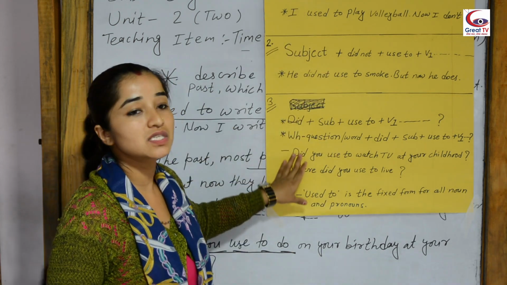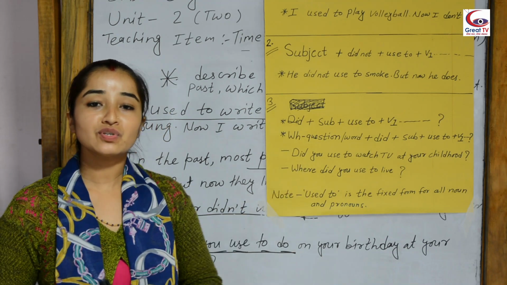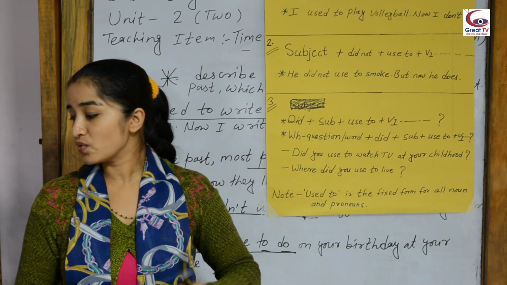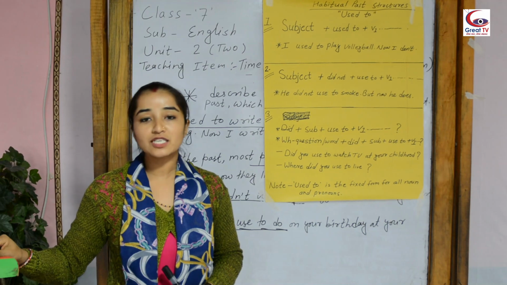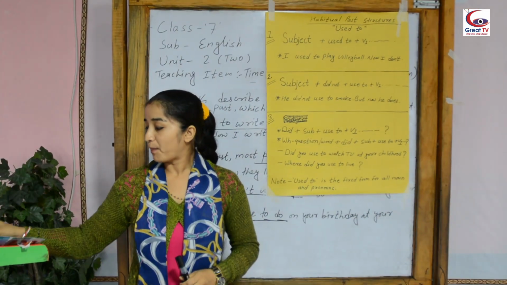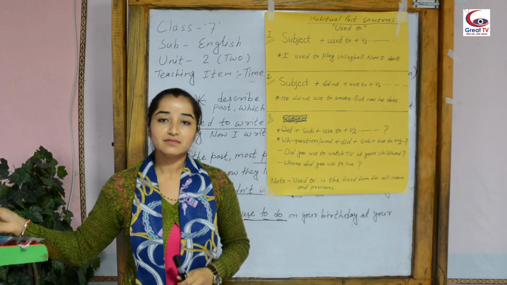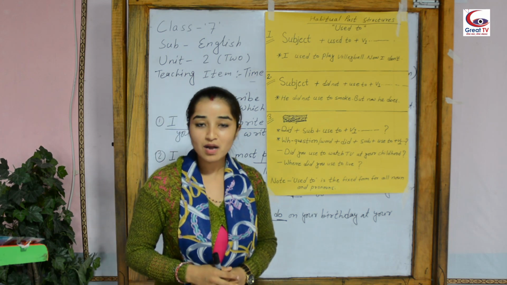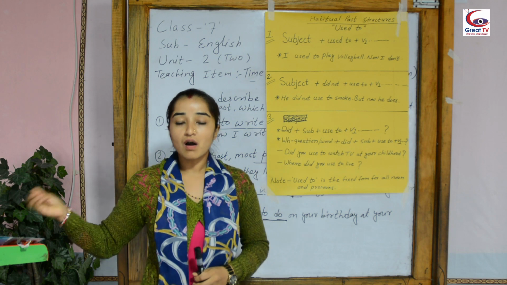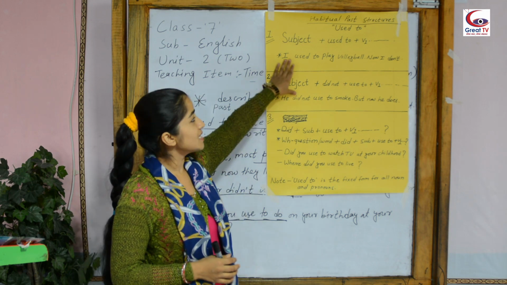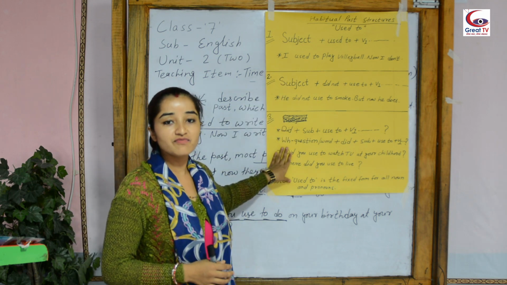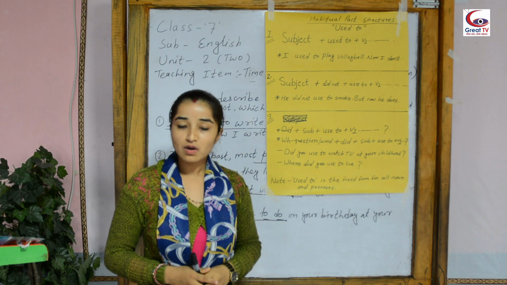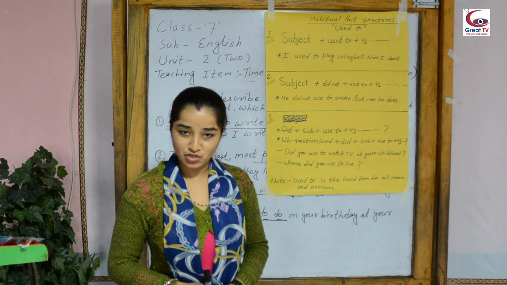Okay, I hope you got some idea to form the sentence or to express your habitual past action with all these structures. Now, I want to give you some homework, and it is from your English book of class 7, page number 19 and 20. See page number 19 and 20 of your book and try to do all the homework of your book, and you can use all these structures to form these sentences into habitual past action.